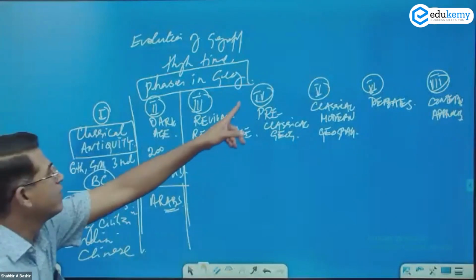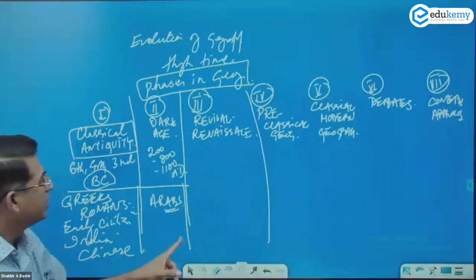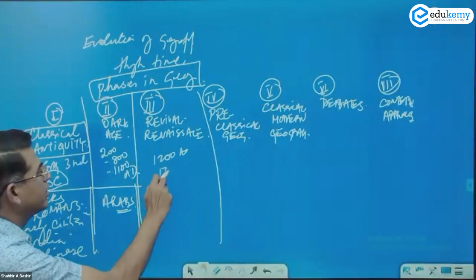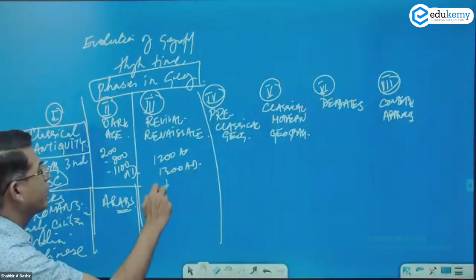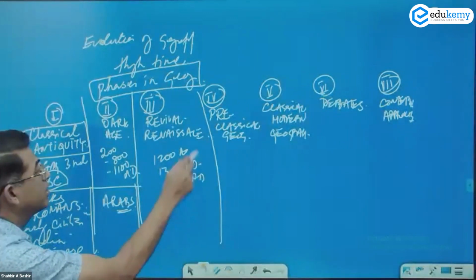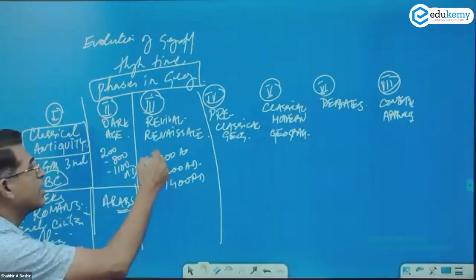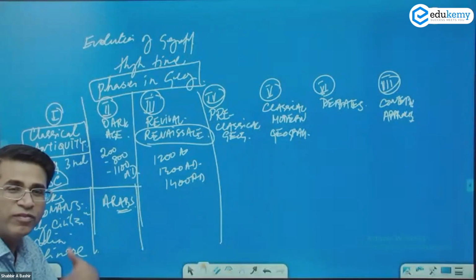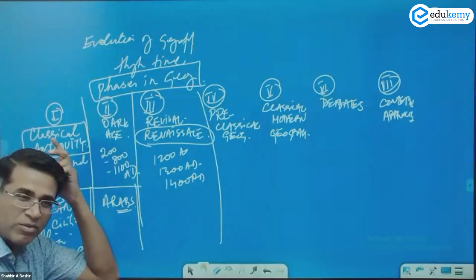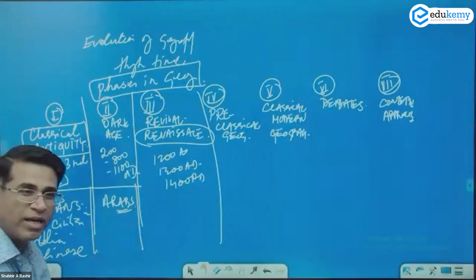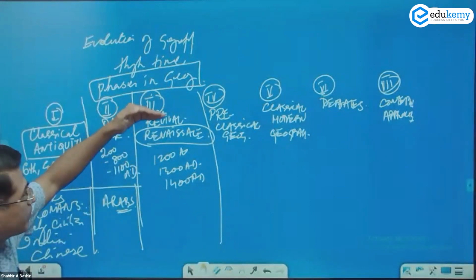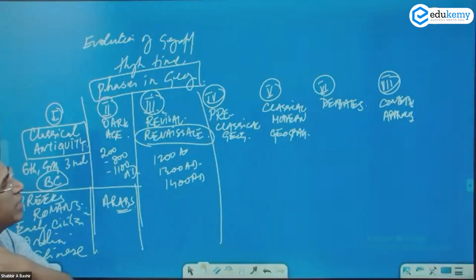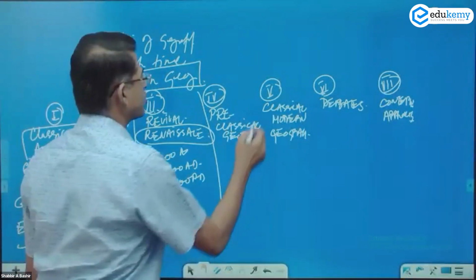Okay? Then we have the revival. Revival is 1200, 1300. We have the 1400s. In that time, you have heard about the Renaissance, right? This is the kind of awakening, the rise of European art. Okay, so modern discussions are happening. It's called revivalism, the Renaissance. 1200s, 1300s, 1400s. Then we come to pre-classical geography.